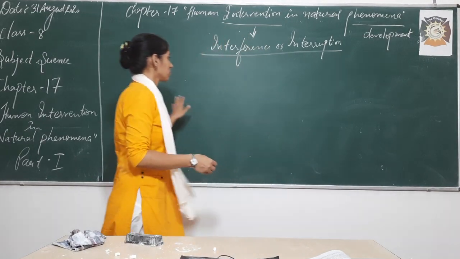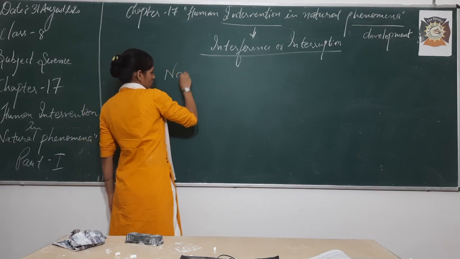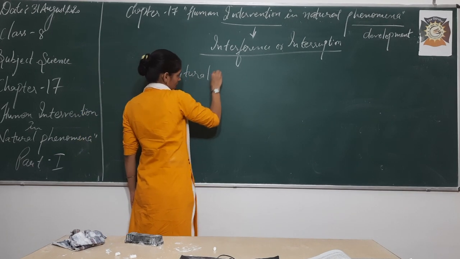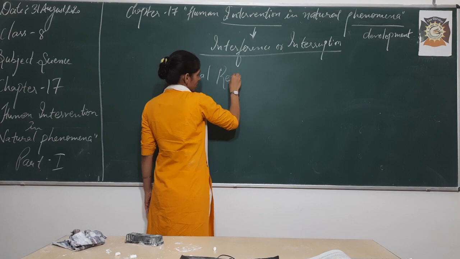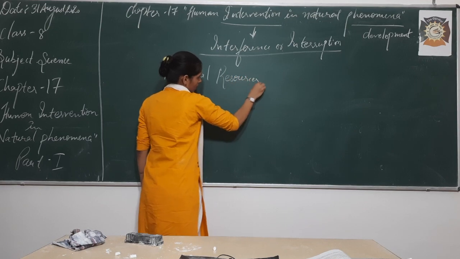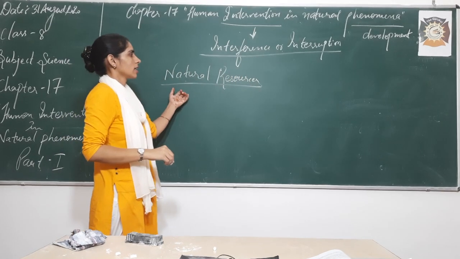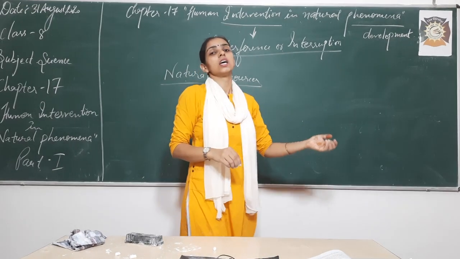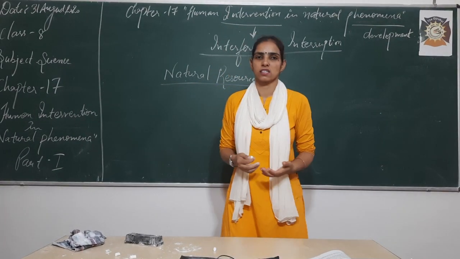So the first point we are going to discuss in this chapter is natural resources. Now what are natural resources? Natural resources are what we find in nature.